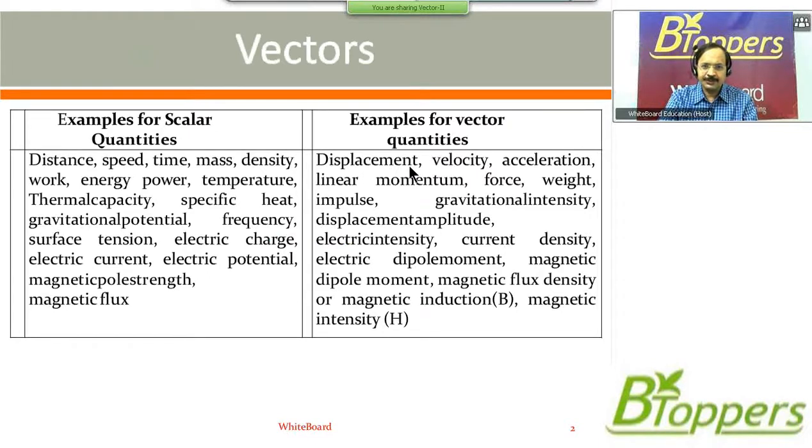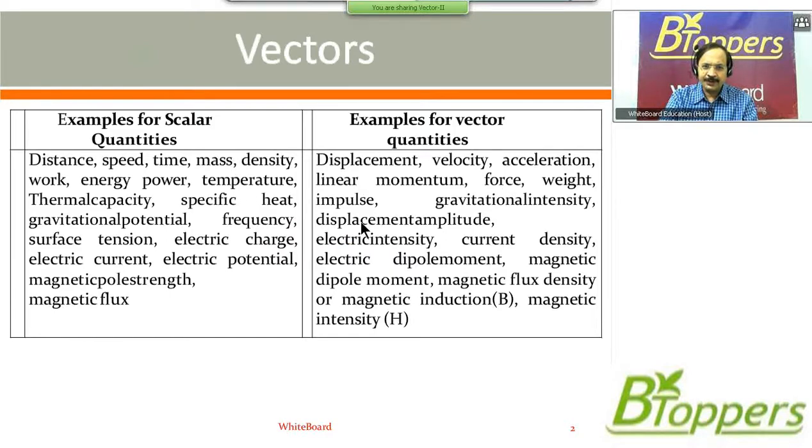Of course, these terms will be discussed again in kinematics. Time is a scalar quantity. Mass is a scalar quantity. Density is a scalar quantity. Acceleration is a vector. Linear momentum is a vector. Force is a vector quantity.